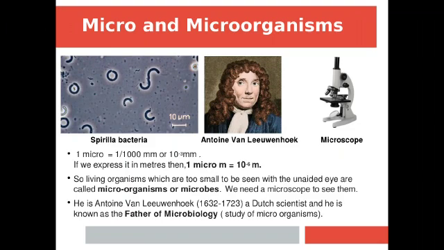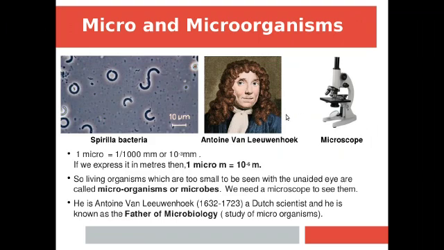Before starting about microorganisms, let us understand now what is the measurement of micro. 1 micro is equal to 1 by 1000 millimeter or 10 to the power minus 3 millimeter. If we express it in meters, then 1 micro is equal to 10 to the power minus 6 meter. Now, you can imagine how small they are, and we cannot see them with naked eye. We have to see them under a microscope. So, they are called microorganisms.